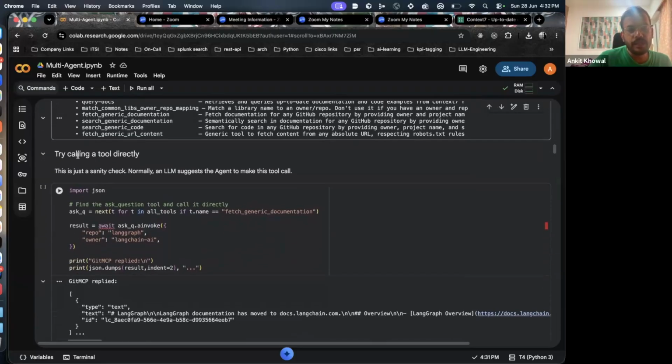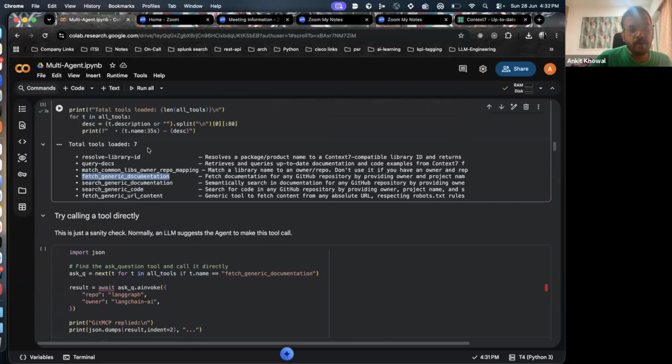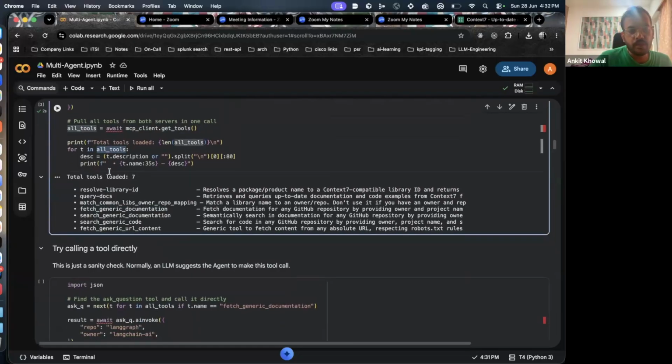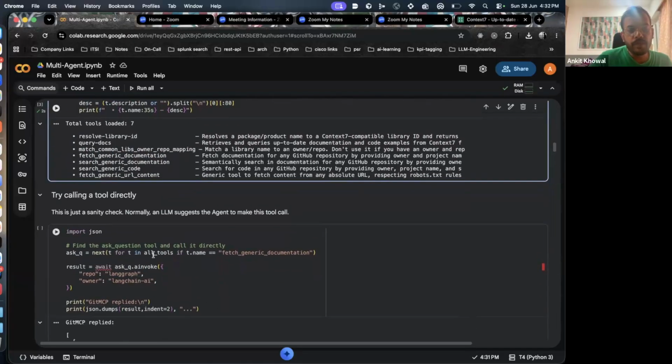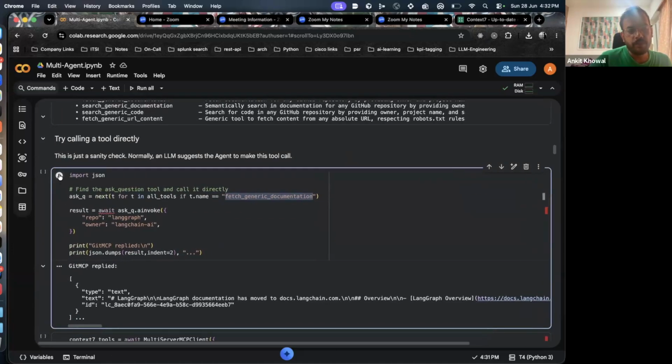Let's try to call, we saw here, fetch generic documentation. So what I want to do is see if this is working correctly or not. I had all the tools present in here, right? So I will loop over the tools and see if the tool name is fetch generic documentation. I will tell it to fetch information about LangGraph and LangChain AI, where the owner is LangChain AI, right? So I'm making this tool call to fetch some information.